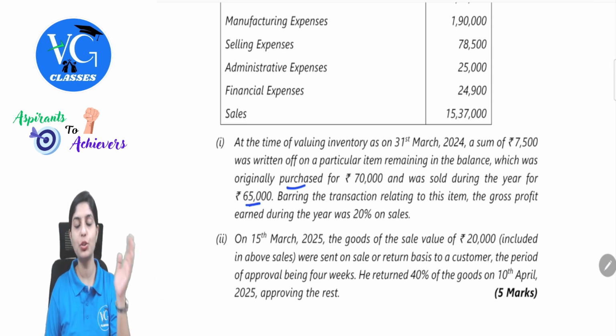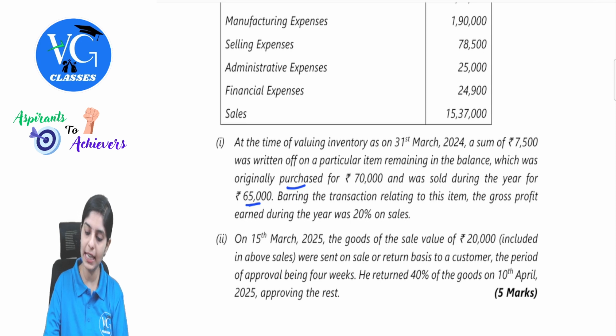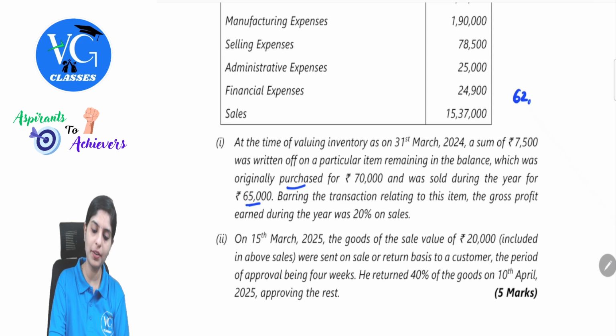Previous year's balance was written off. The previous year's balance was 70,000, from which 7,500 was written off. Now, if we roughly calculate 70,000 minus 7,500, 62,500 is the actual value which is getting sold for 65,000. So, what is the profit on this?